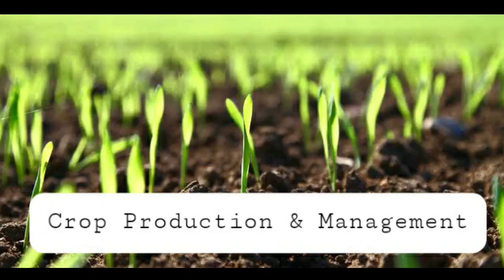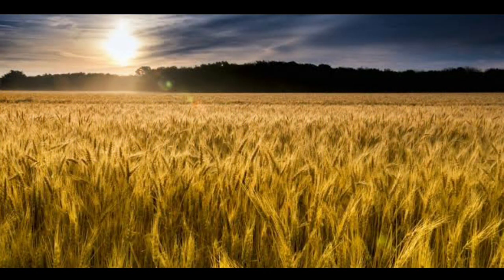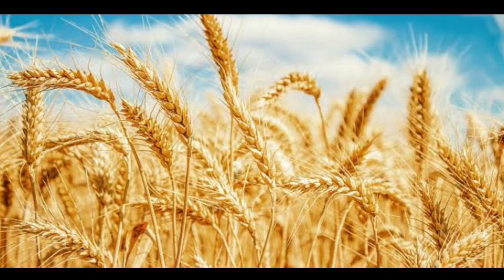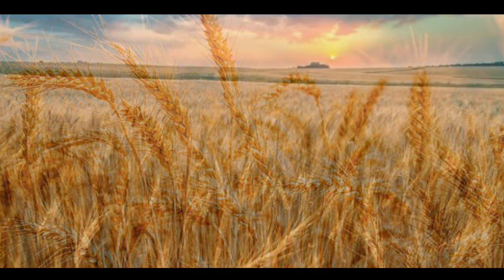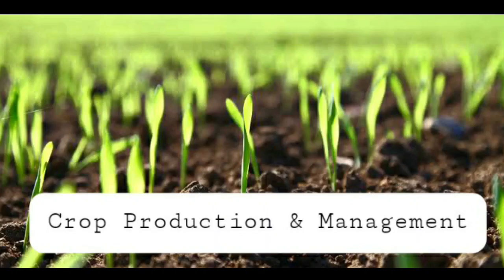Crop production and management. Water crops. When plants of the same kind are grown and cultivated at one place on a large scale, it is called a crop. For example, crop of wheat means that all the plants grown in a field are that of wheat. But why do we need to produce crops?